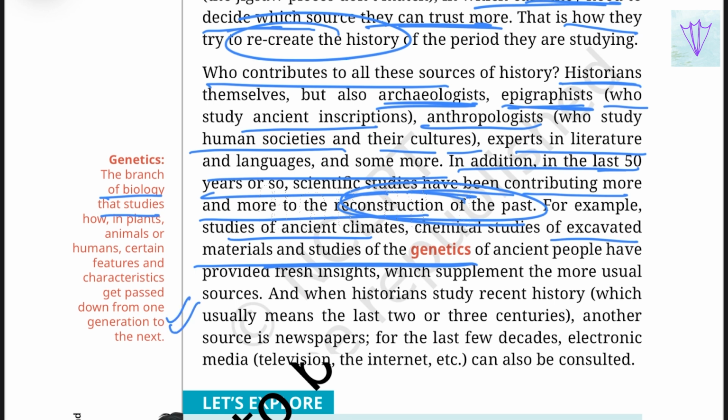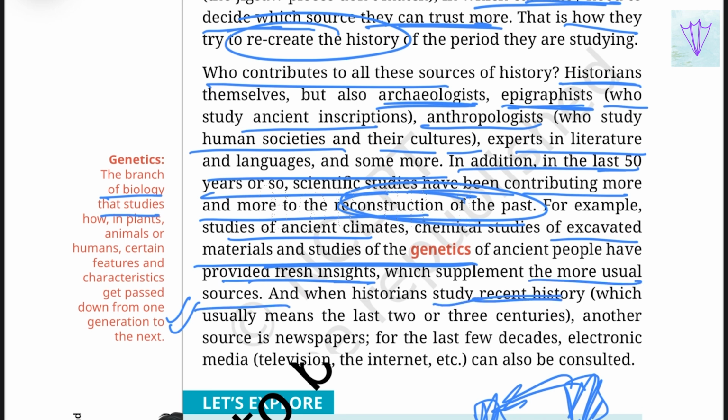When we study the present, we also understand the past. Even the early humans had legs and hands, but they used them for various other purposes, and we have evolved and use them for various other purposes. With this, we can provide a fresh insight which supplements the more usual sources.